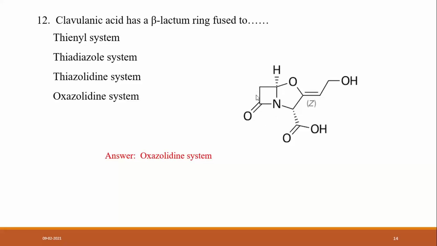This is the beta-lactam again, and this is oxazolidine, with oxygen and nitrogen. Zolidine means a fully saturated 5-member ring system. The other options contain thia, which means sulfur, but clavulanic acid contains oxygen in its structure and sulfur is absent. So the answer is the oxazolidine system.